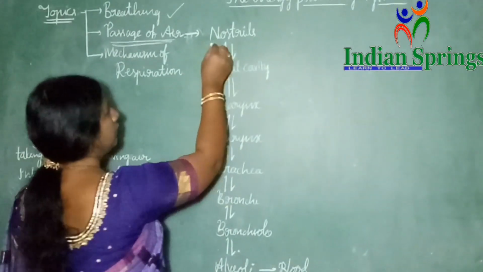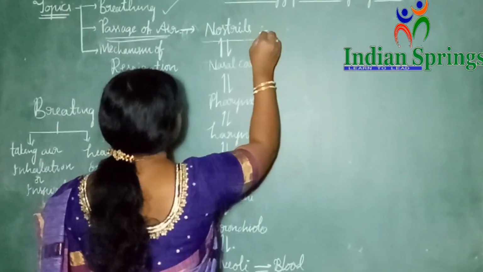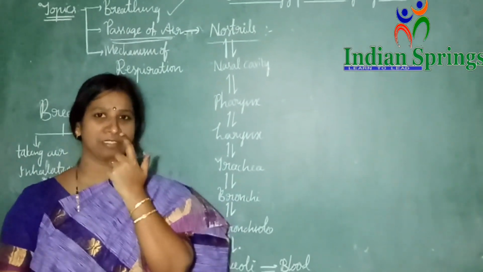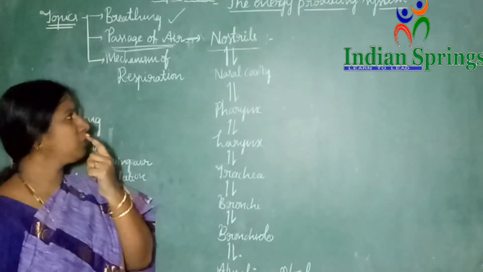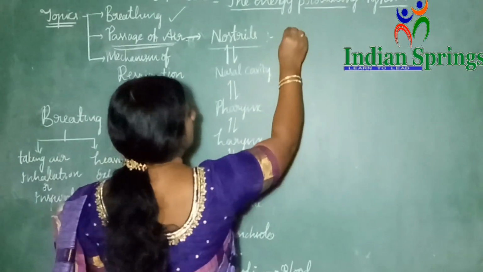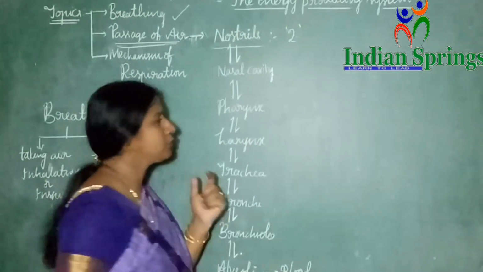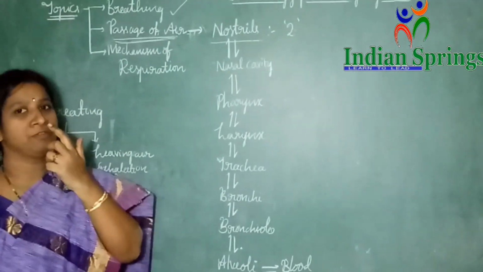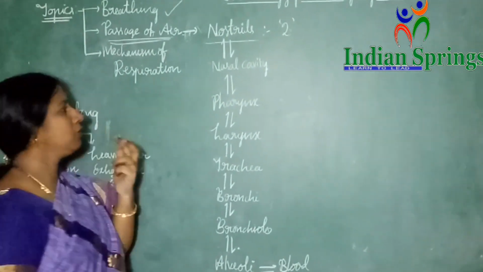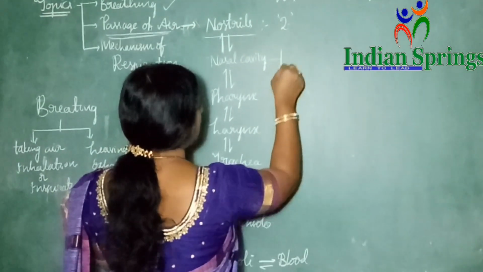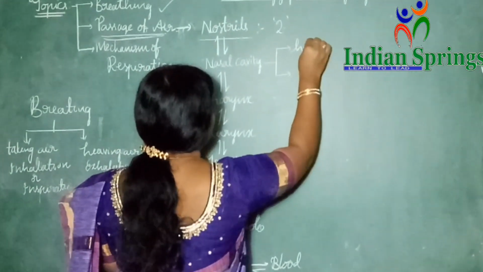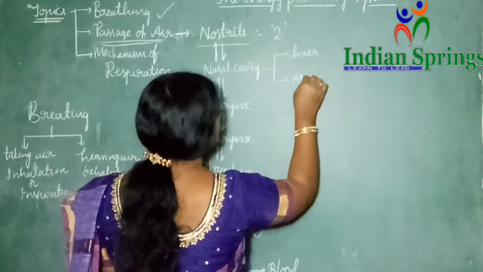So let us see first the nostrils. So what are the nostrils? This is a very visible part to everyone. These 2 are called nostrils. We have 2 nostrils, and they open into the nasal cavity. So basically we have 2 nasal passages here. When you talk about the nasal cavity, inside it has some hair and it is also very moist in nature.